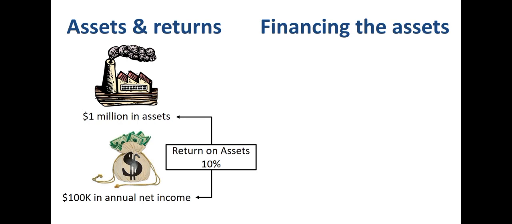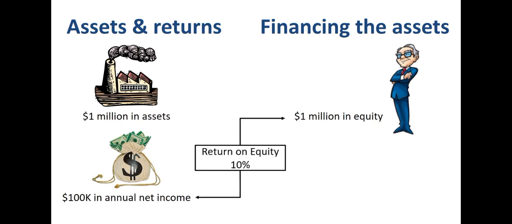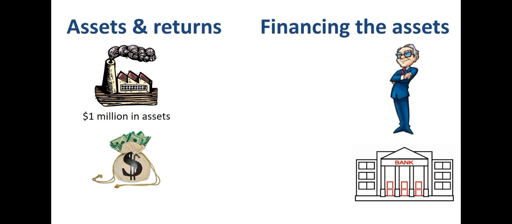How are these assets financed? Let's assume the assets are financed fully by equity, shareholder capital. $100k net income divided by $1 million in equity is a 10% return on equity. So far so good. Equity is not the only way to finance assets. You could also go to the bank for a loan. How about financing the assets 50% with equity and 50% with debt?